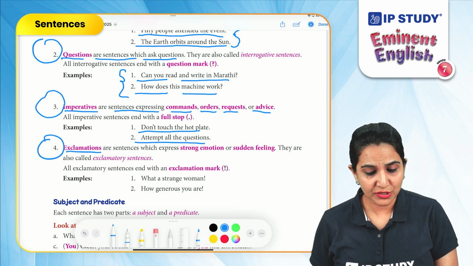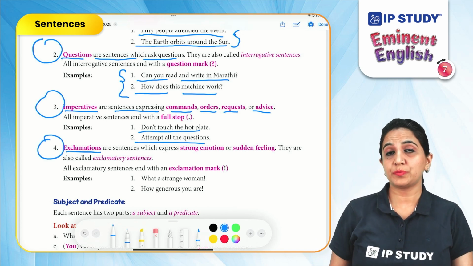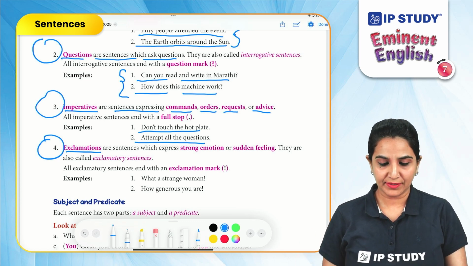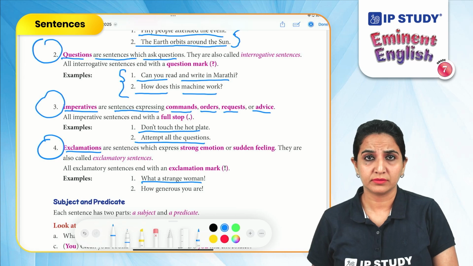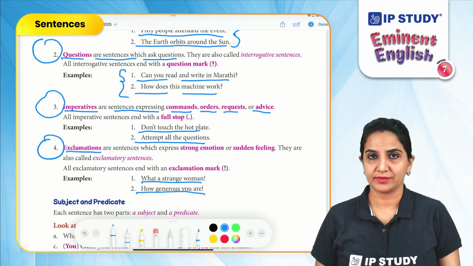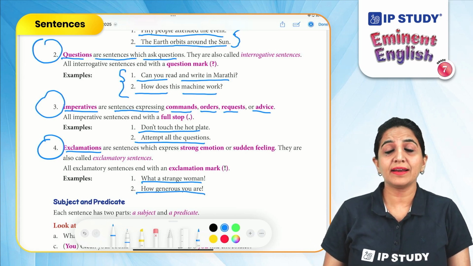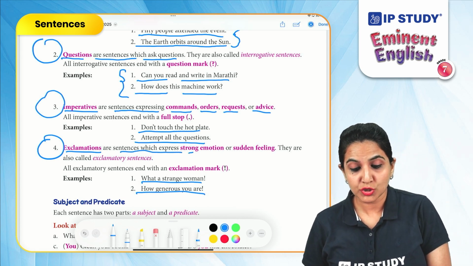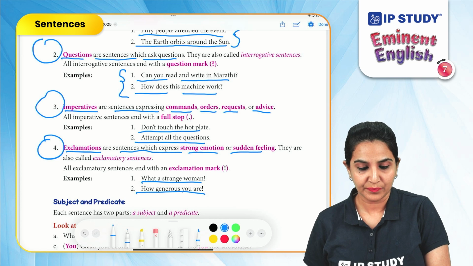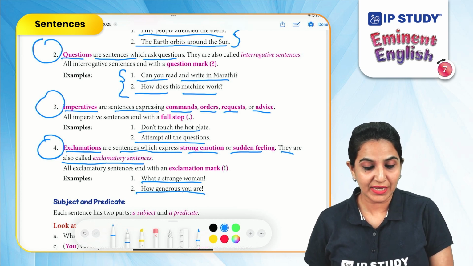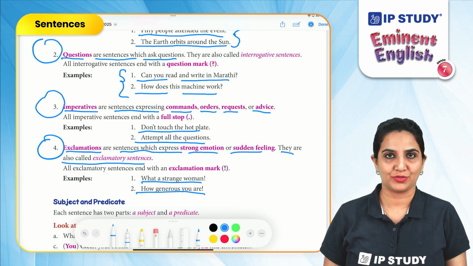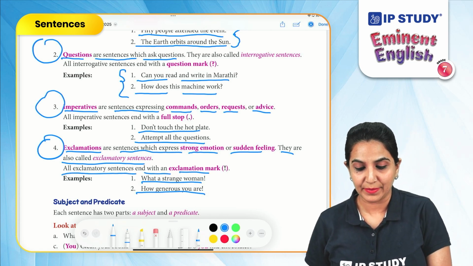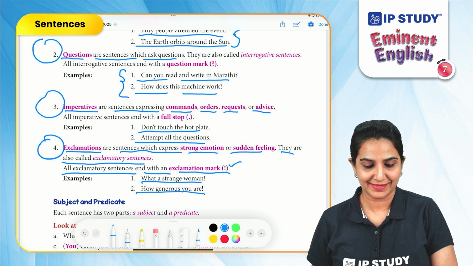Exclamations. Now exclamations are those sentences which express strong emotion, feeling or desire. Like, what a strange woman. How generous you are. All of these sentences, they are exclaiming something. So, the sentences which express strong emotion or sudden feeling, they're all called exclamatory sentences or exclamations. All exclamatory sentences end with an exclamation mark like this.